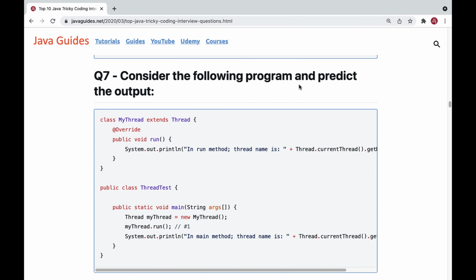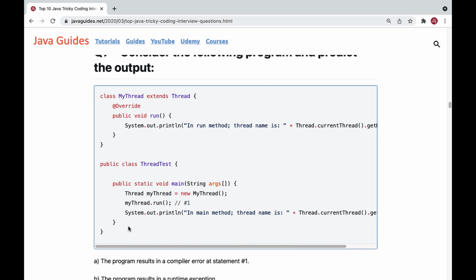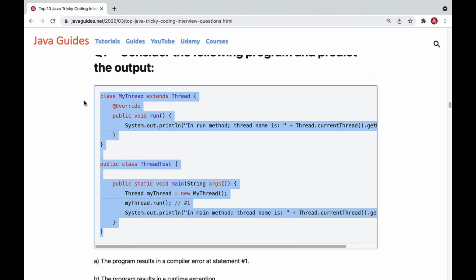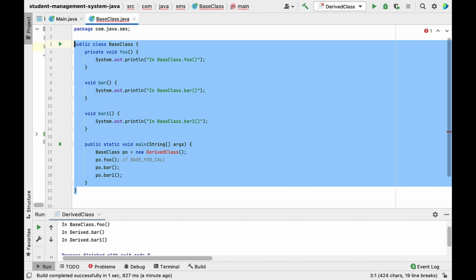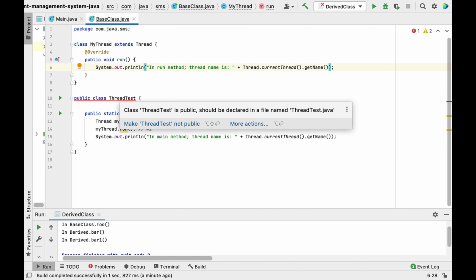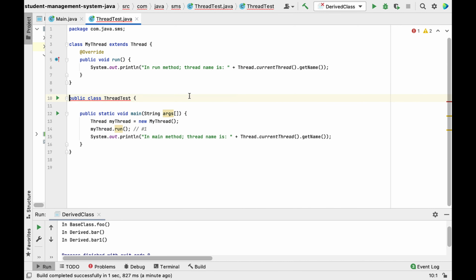Consider the following program and predict the output. Well, this is a multi-threading related code snippet, right? And this is a pretty interesting question, guys. So let me copy this code snippet first, and let me paste it in the IDE. Let's understand the code snippet now.